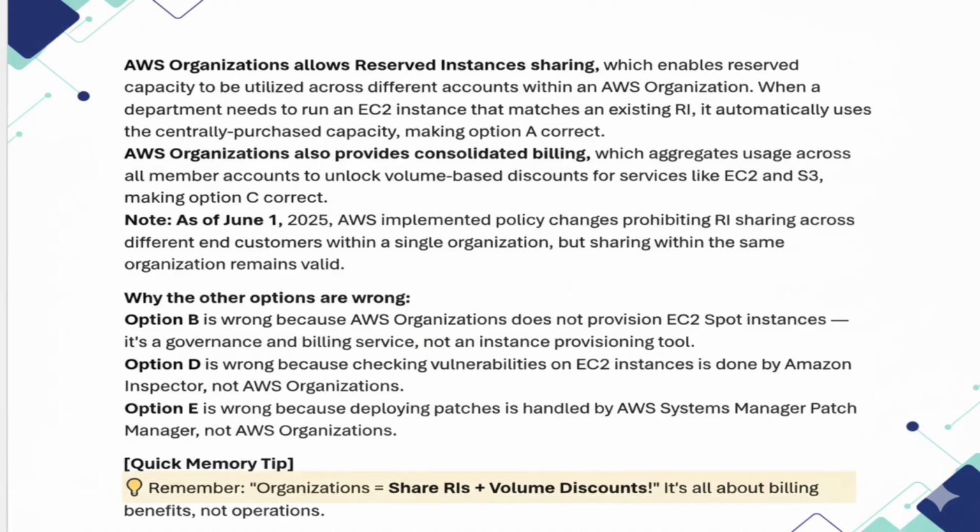Remember, Organizations equals share RIs plus volume discounts. It's all about billing benefits, not operations.